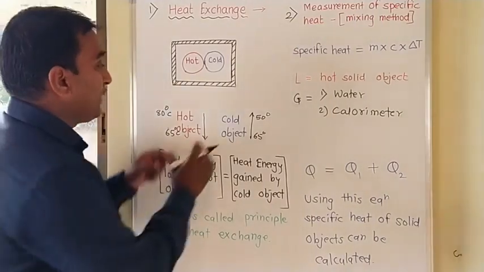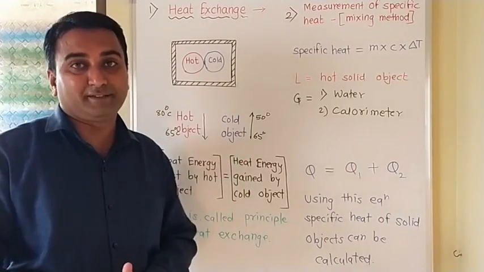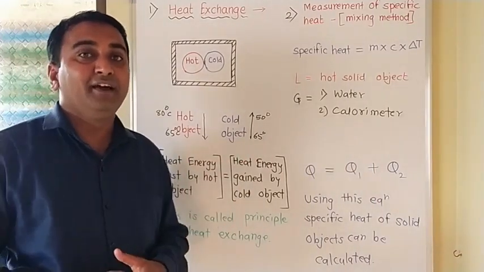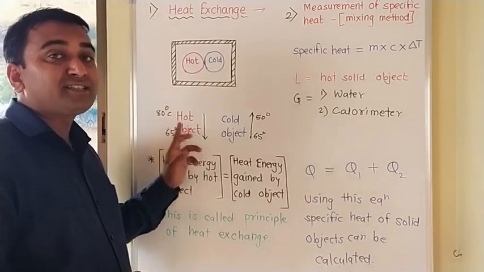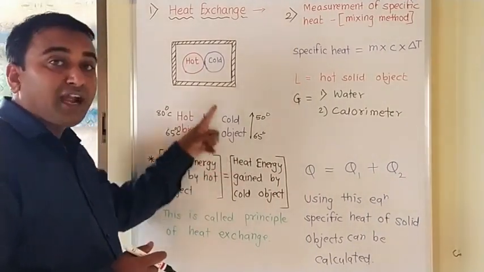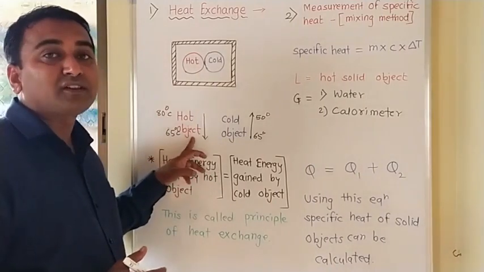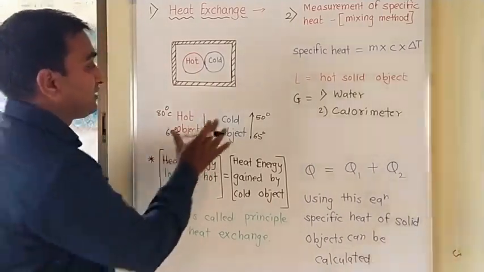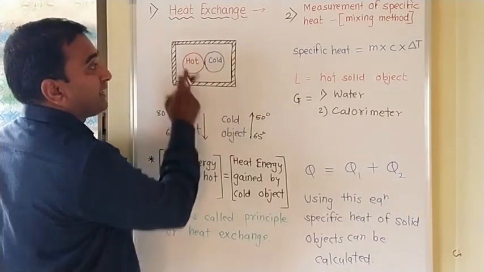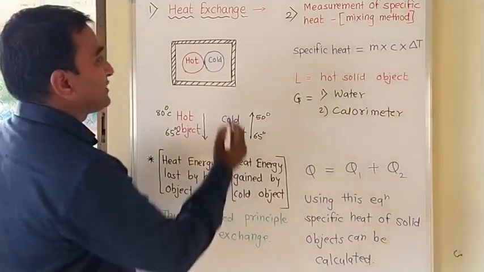But see here, when these both objects are in the atmosphere or in the open area, definitely what will happen? There is an exchange of heat, and along with the cold object, the atmosphere or air particles also start to absorb the heat. So this demonstration should be done in an air resistance box. So what is this one?